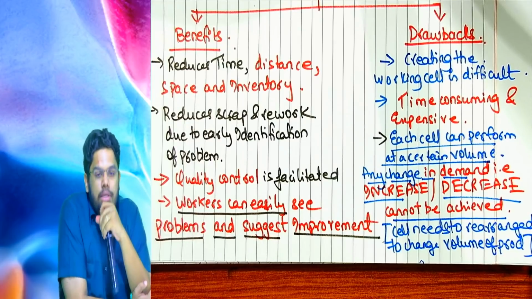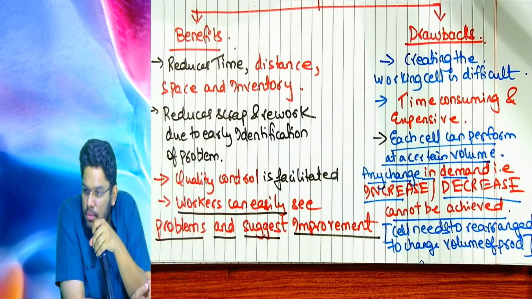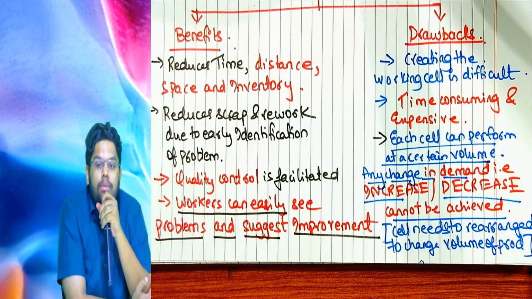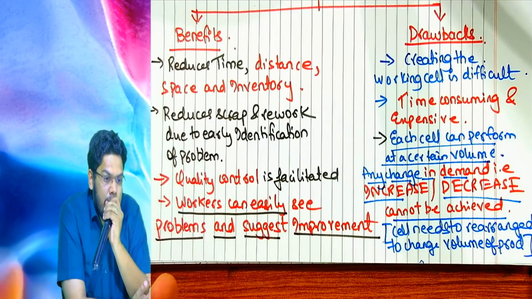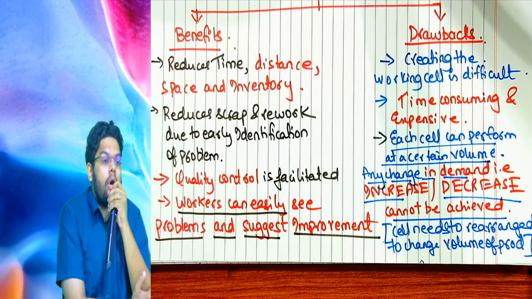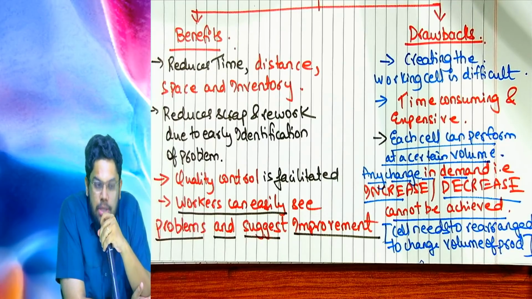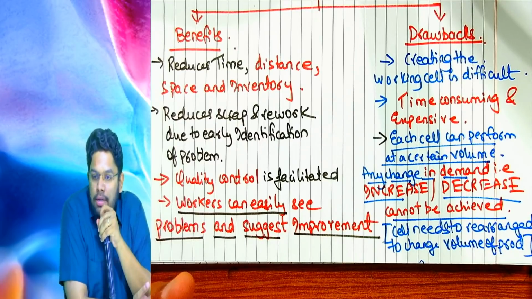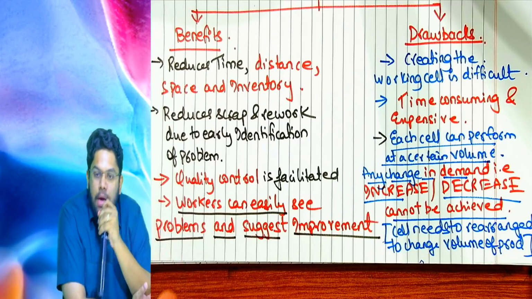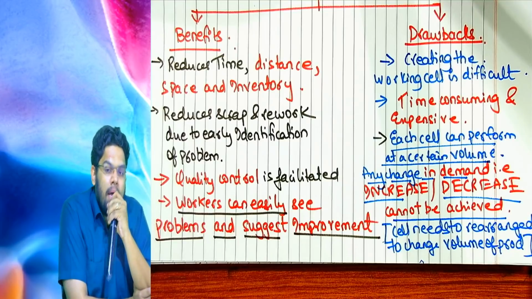So this discussion was about cellular manufacturing. I hope you understood the practical side of this also, not only the theoretical part. Till now, there are no questions asked from this topic, but we can expect a question because it is one of the core concepts of lean system. It is known as ultimate in lean system. So this is the end of the lean system, under which you have drawn 6 arrows on the first page of this chapter. Am I right? We have completed just in time, Kaizen, 5S, TPM, Six Sigma, and cellular manufacturing.